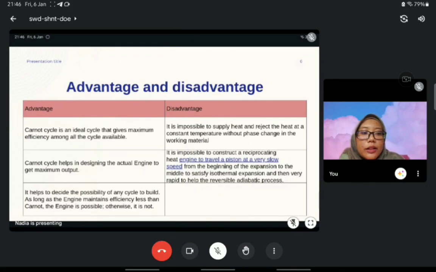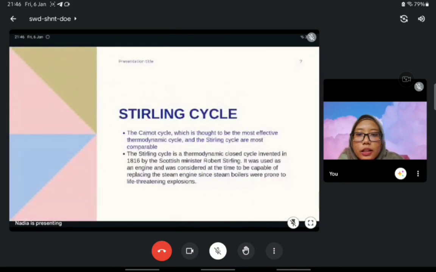Next is the Stirling cycle. The Carnot cycle, which is thought to be the most effective thermodynamic cycle, and the Stirling cycle are most comparable. The Stirling cycle is a thermodynamic closed cycle invented in 1816 by the Scottish minister Robert Stirling. It was used as an engine and was considered at the time to be capable of replacing the steam engine, since steam boilers were prone to life-threatening explosion.